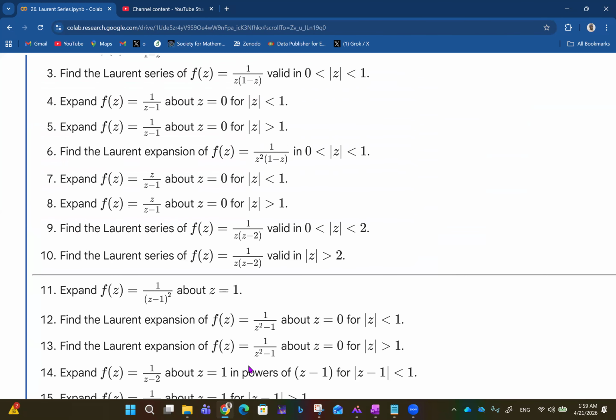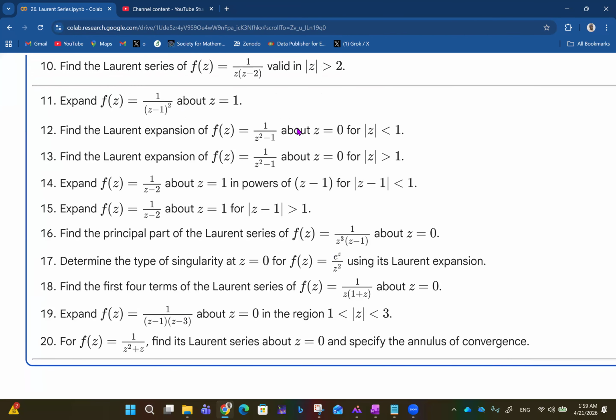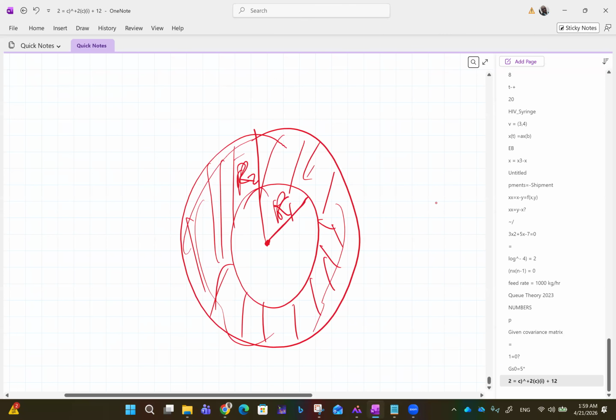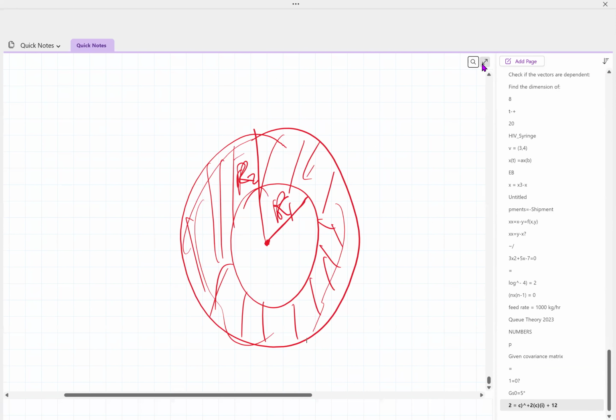So I'm solving problem 5 and then problem 19. Problem 5 is to expand f of z equals 1 over z minus 1 about z equals 0 for absolute value of z greater than 1. Then question 19 will require us to do some partial fractions. Expand f of z equals 1 over z minus 1 into z minus 3 about z equals 0 in the region, absolute value of z between 1 and 3. So let's go ahead and do all that and bring it home.